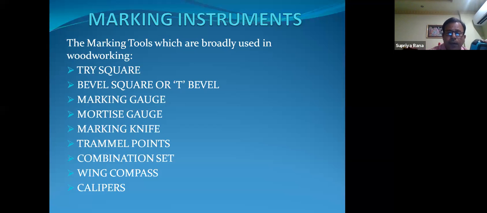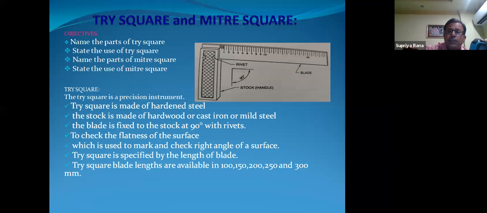So, the tri-square. The tri-square is a marking instrument. It can also be called a mitre square, tri-square or mitre square. We can give some objectives regarding the tri-square: what the parts of the tri-square are and what its use is. In the tri-square there are two parts: one is the stock, another is the blade. The stock and blade are riveted to each other at an angle of 90 degrees.